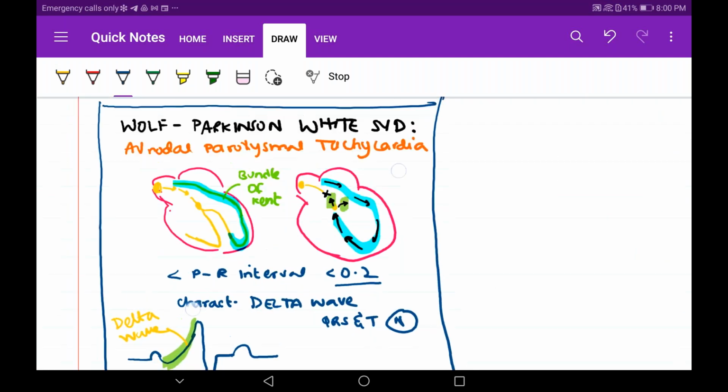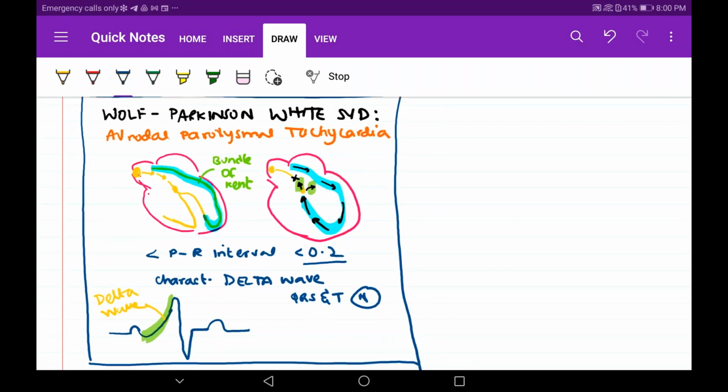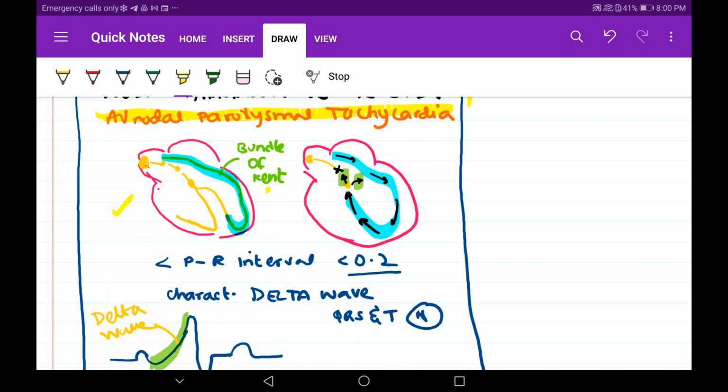This is how you should write on the paper. It's an A6 size, so I have completed the whole thing on one paper only. You see what is there: AV nodal paroxysmal tachycardia. Definitions you should not miss. It belongs to the AV nodal paroxysmal tachycardia group. See the diagram; you have to draw it, and see the black arrows carefully. You have to draw two diagrams: one representing the bundle of Kent, and another showing how it skips the AV node, goes into the ventricles, and causes depolarization.